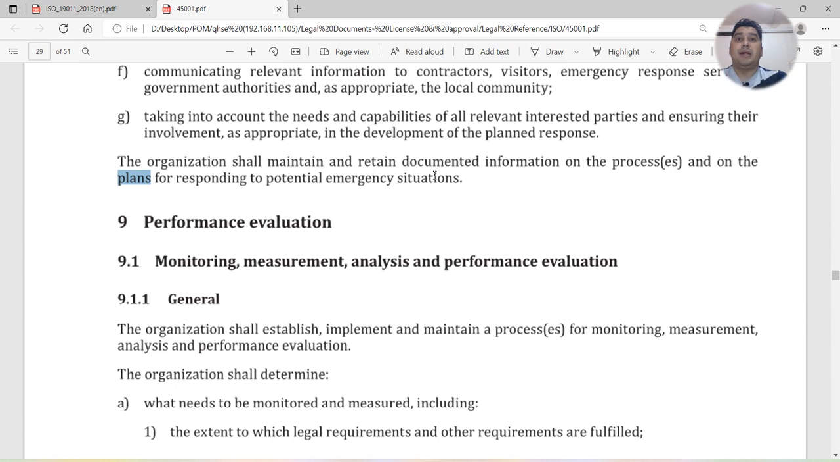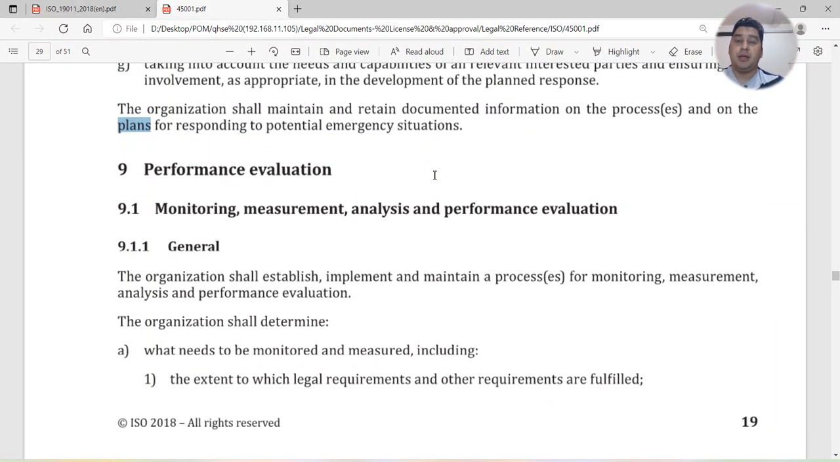So these are the requirements that we have to follow in clause number 8, which is purely based on the Do part, which is the operation. Now we have finished the Do. Once we have done all these things, what we have to do is check. How are we going to check? We can check through the audit.